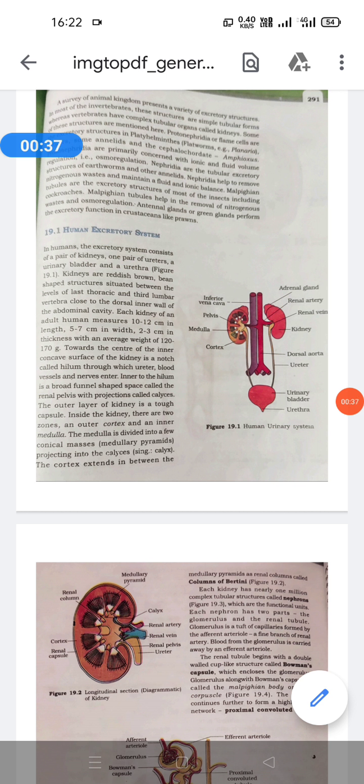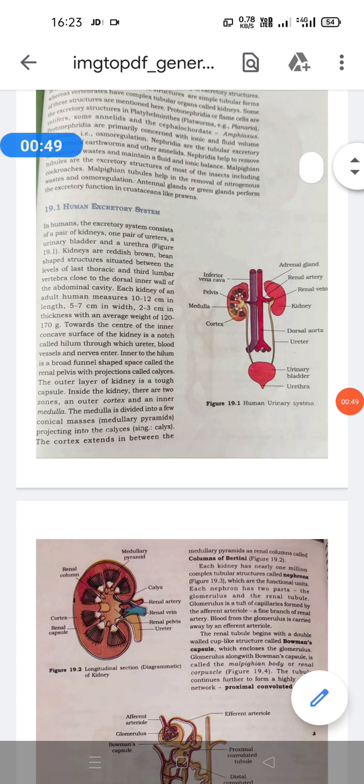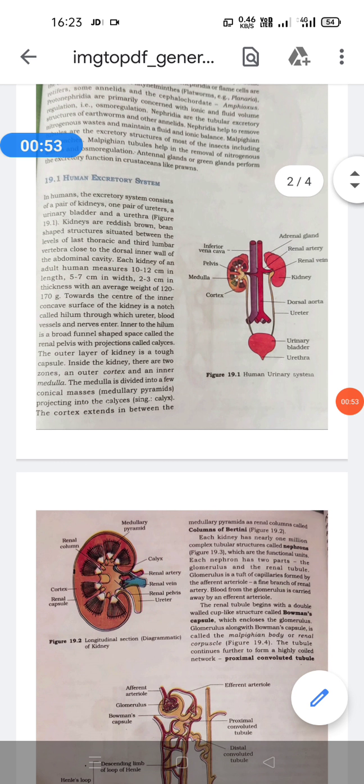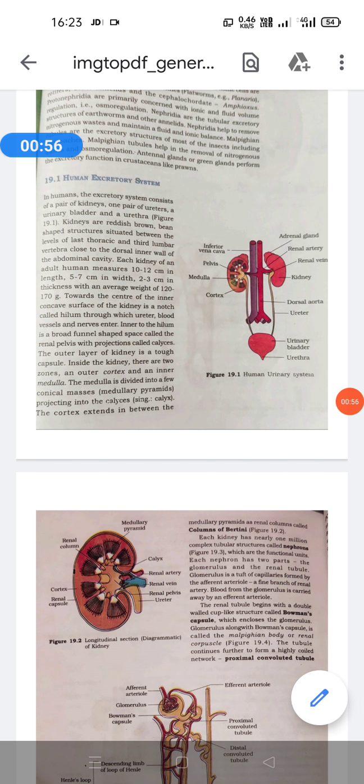During the process of metabolism, so many different substances are taken inside our body, and these substances are metabolized. During metabolism, some useful substances and some harmful substances are produced in our body, and both kinds of substances are mixed in blood. So blood acts as a transporting fluid which carries the substances.